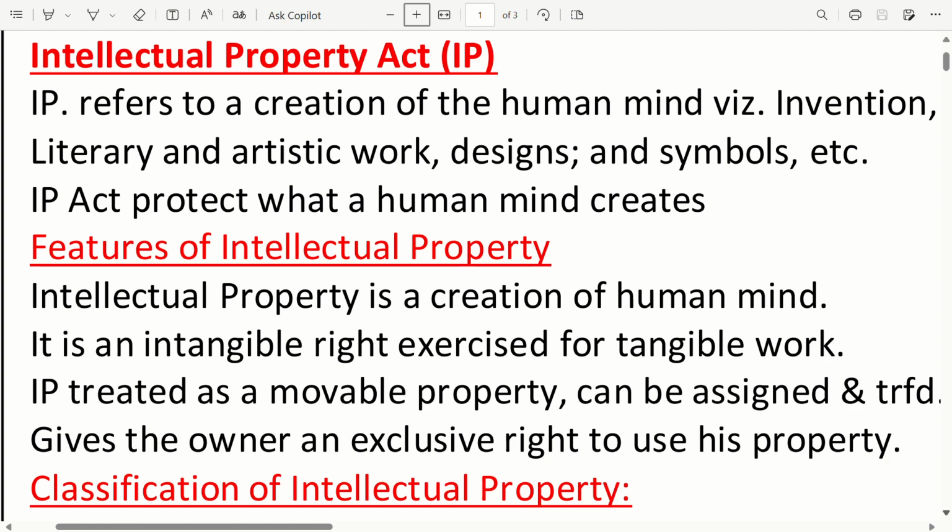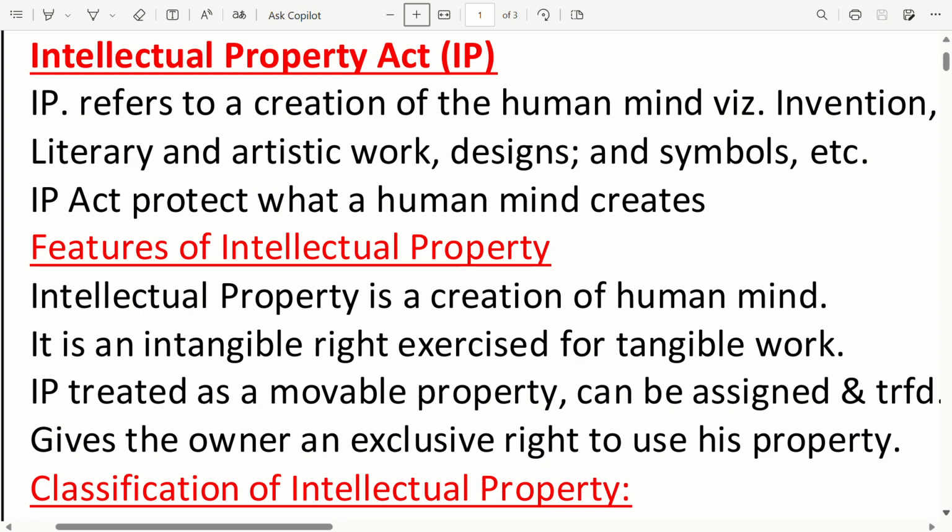Intellectual Property Act, IP Act. Intellectual property refers to creation of the human mind, that is, inventions, literary and artistic works, designs and symbols, etc. The IP Act protects what a human mind creates. Features of intellectual property: intellectual property is a creation of the human mind.